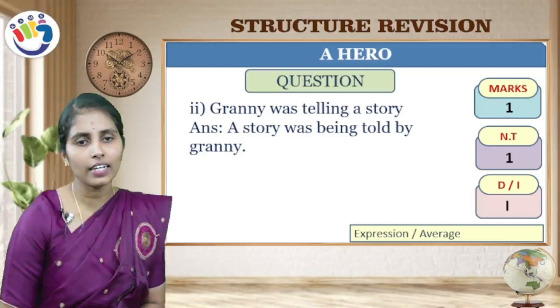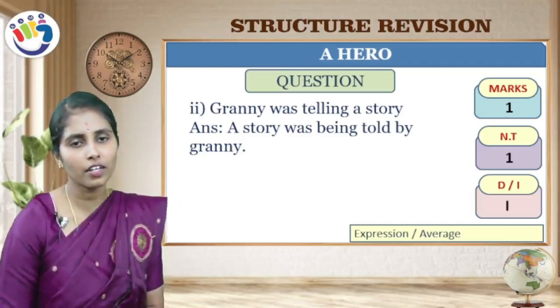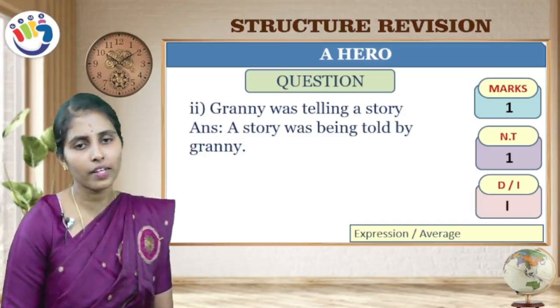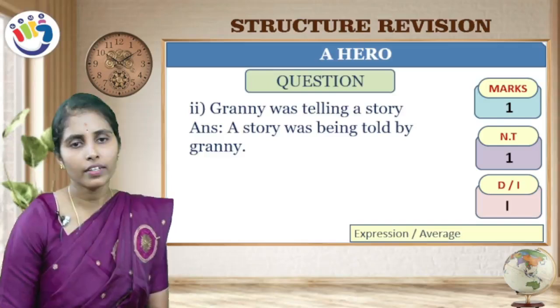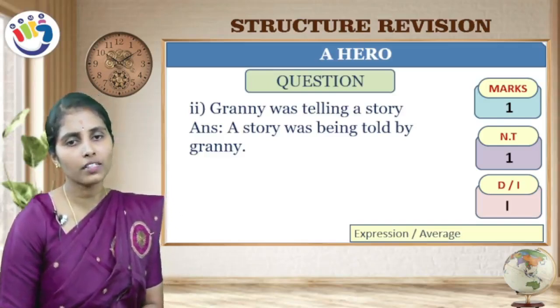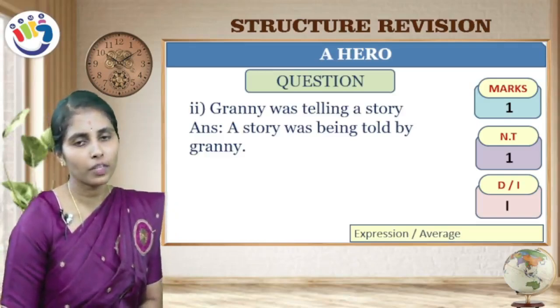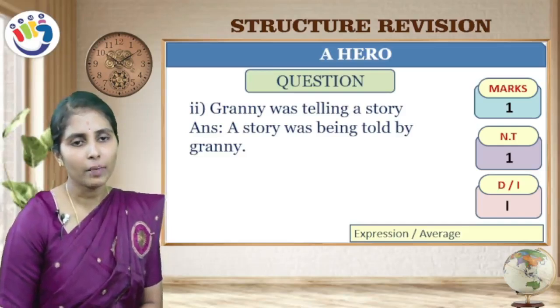Granny was telling a story. How can you change it into the passive? A story was being told by Granny. Why did we add being here? Because the verb is in the ing form. So if you get the ing form of a verb in the question, you should add being after the helping verb.